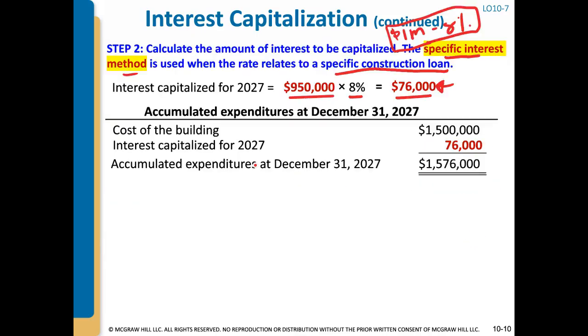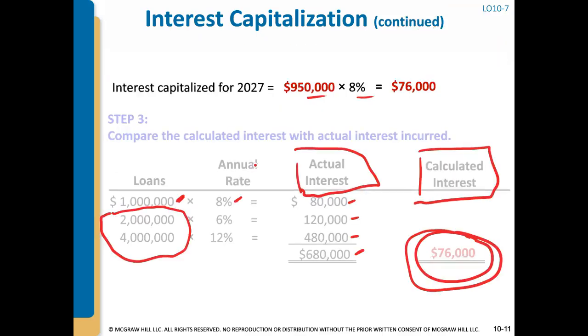I'm going to go up here. When we look at the cost of the building, the expenditures that we incurred for 2027 was $1.5 million. That was told to us in the problem. Plus, now we have interest capitalized for 2027. You add in the $76,000. And so now your accumulated expenditures at 12/31/2027 is 1576.